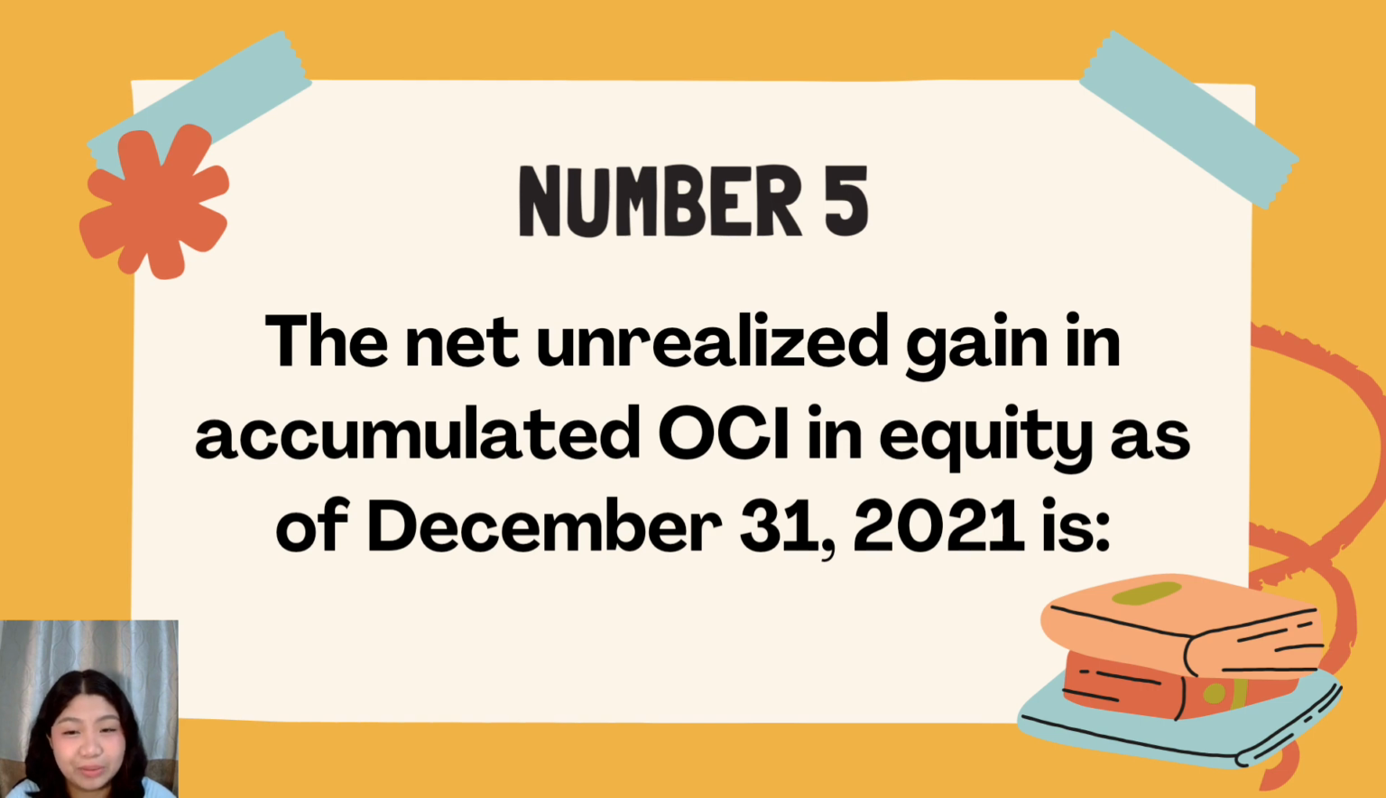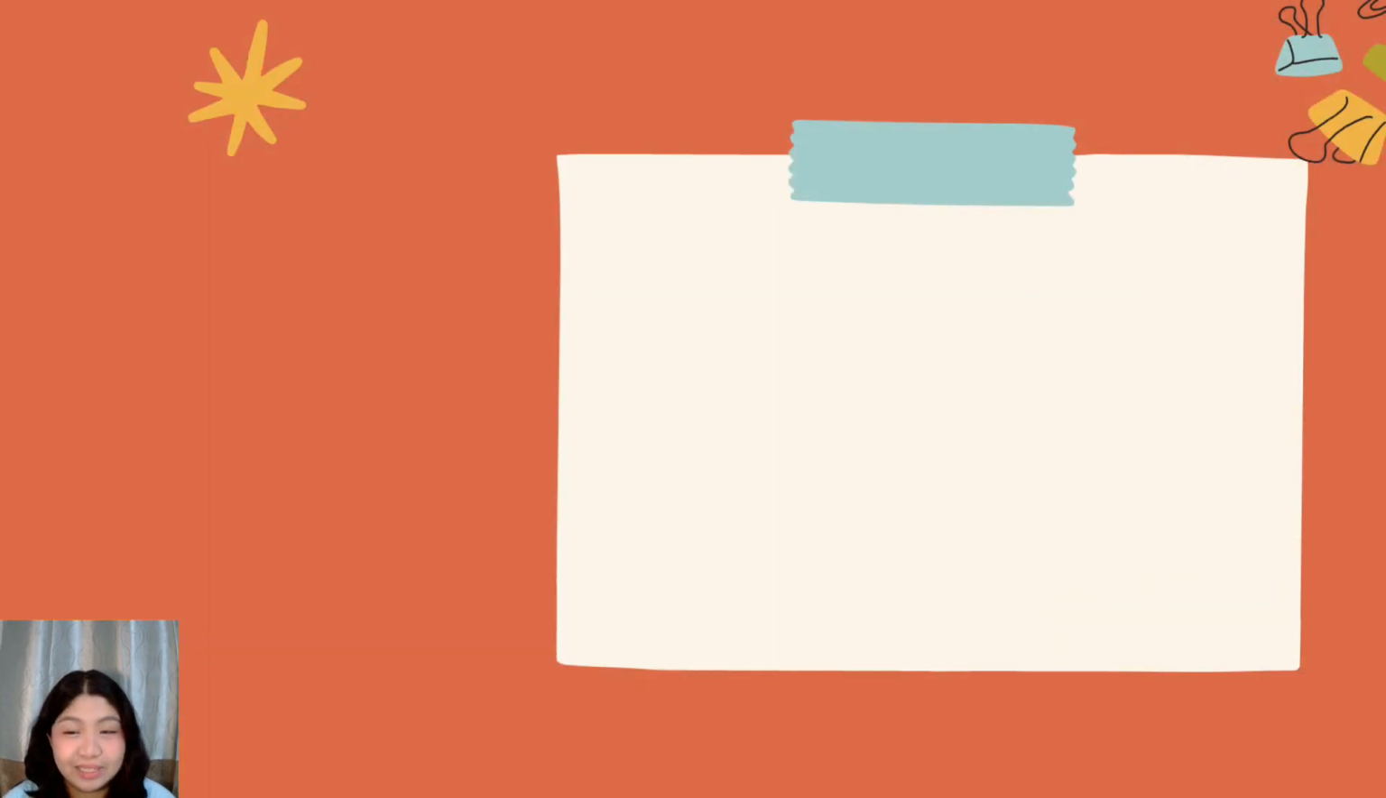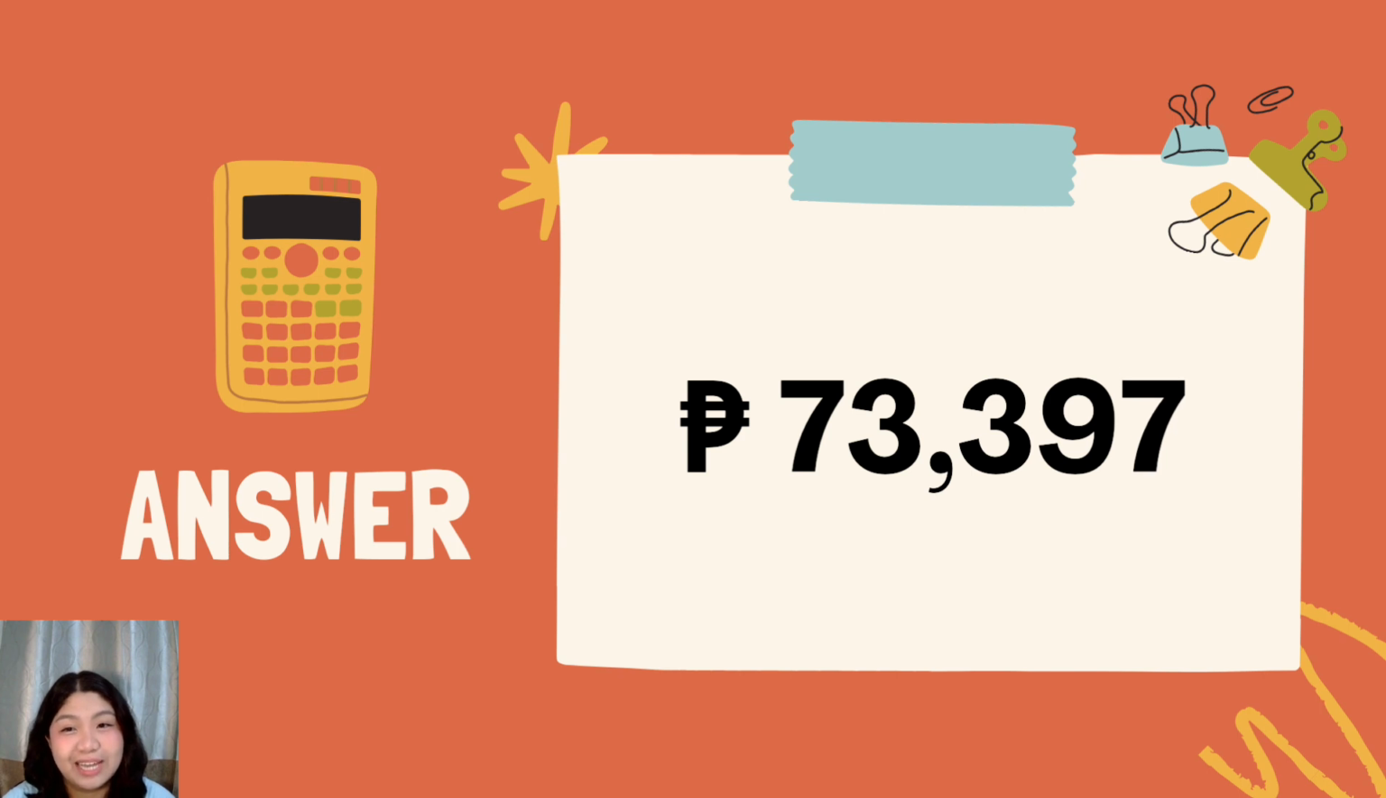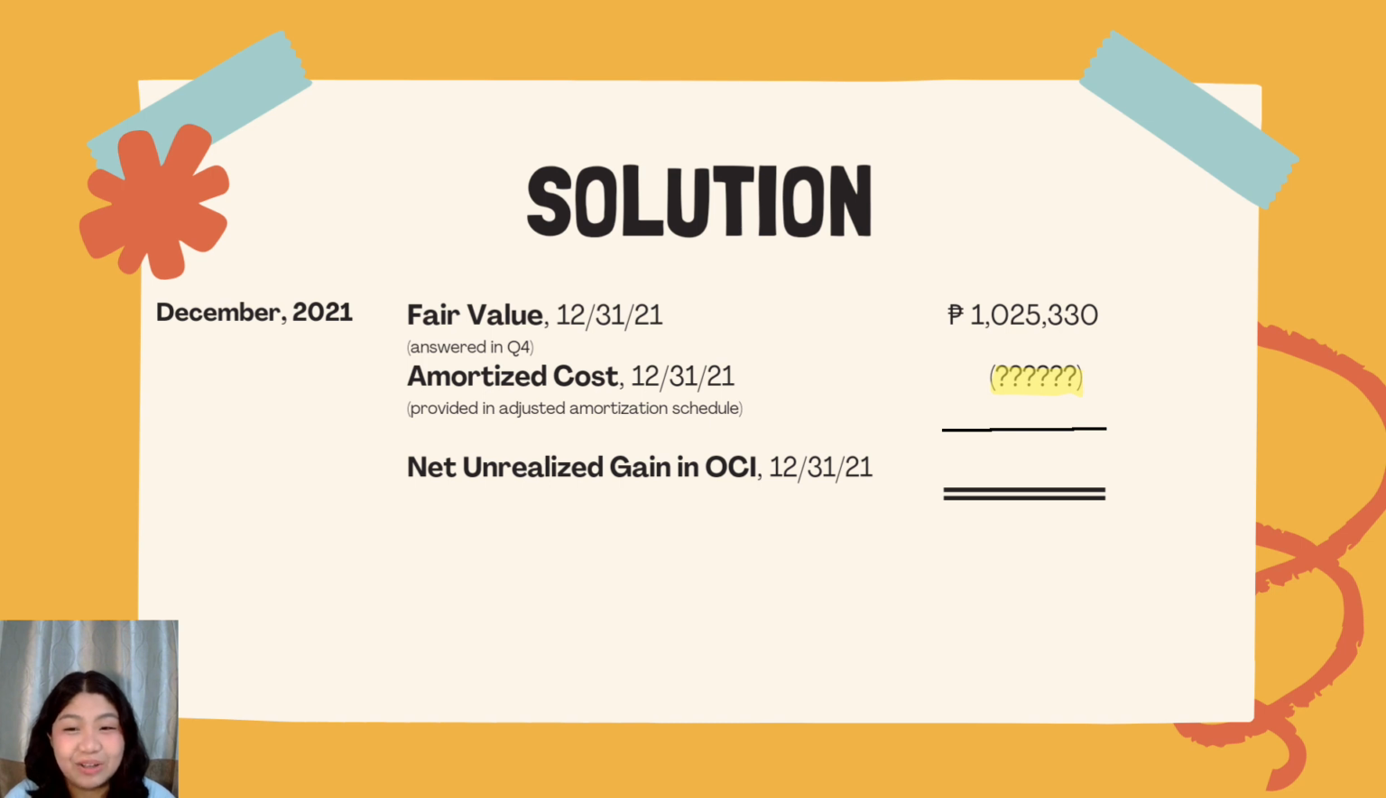The fifth question asks on the net unrealized gain in accumulated other comprehensive income and equity as of the date December 31, 2021. So the answer for that question is the net unrealized gain in OCI for December 31, 2021 is 73,397 pesos. Now let's solve the process of how we arrive at that answer.